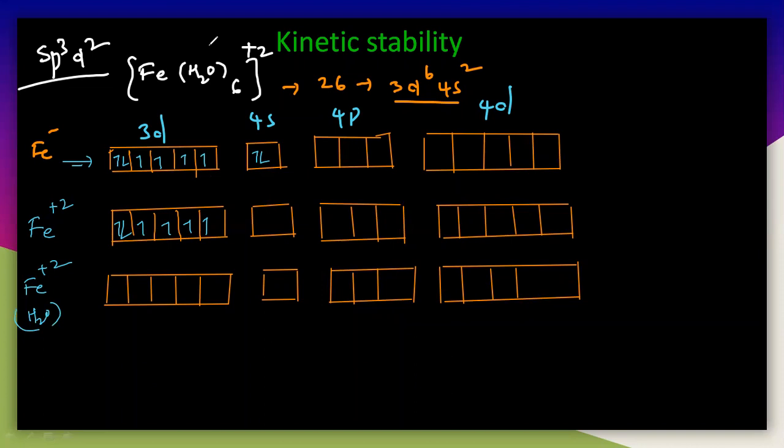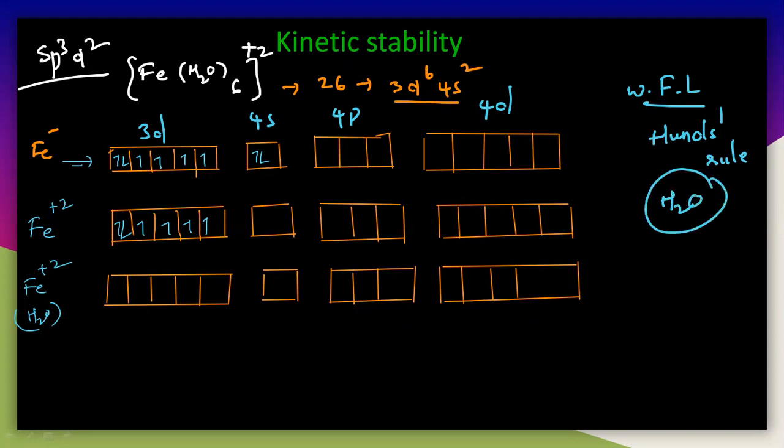So you can understand one thing here, that if it is a weak field ligand, then it definitely follows Hund's rule. That means here, Fe+2, the water is a weak field ligand. So it must follow Hund's rule. So that means the 6 electrons will completely follow Hund's rule. It means that no 2 electrons can enter the same orbital at a time. So you can easily understand this. That is 6 electrons. 1. If it is not following Hund's rule,